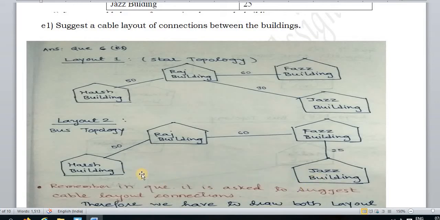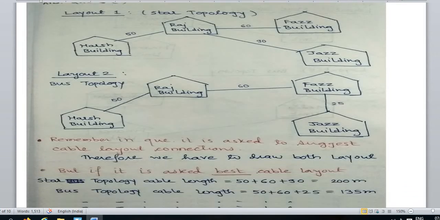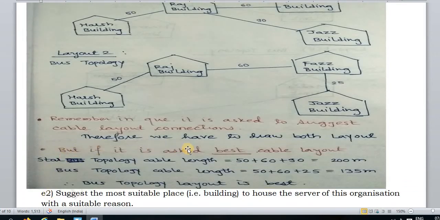Understood? Now in this question it is asked, suggest a cable layout of connection. Cable layout means we have to write both answers, star topology as well as bus topology. But if it is asked for the best cable layout, then we have to find out the distance.